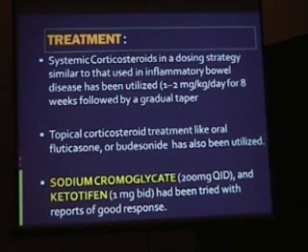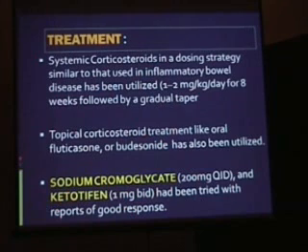The treatment here is very important, because when we say a case of GERD does not respond to proton pump inhibitor or H2 receptor antagonist, we usually don't think of corticosteroids to improve this case. But certainly in these cases, systemic corticosteroids in a dosing strategy similar to that used in inflammatory bowel disease have been utilized, from 1 to 2 mg per kilogram per day for 8 weeks, followed by gradual taper. Topical corticosteroids like fluticasone or budesonide can also be utilized, orally, not by inhalation. Sodium chromoglycate has been tried with some success, and